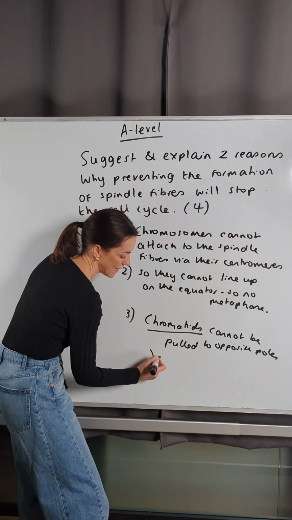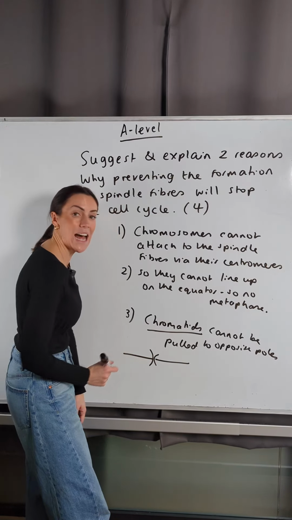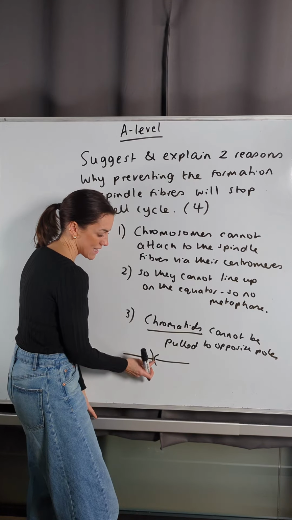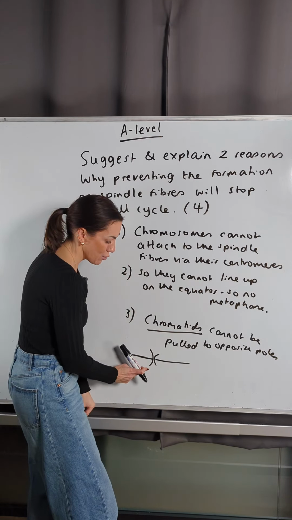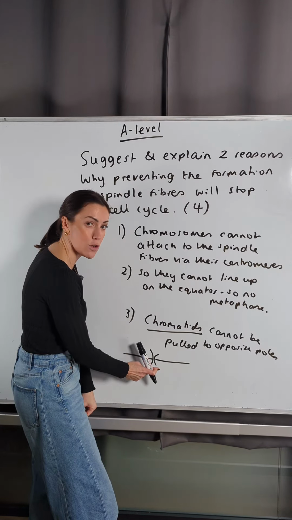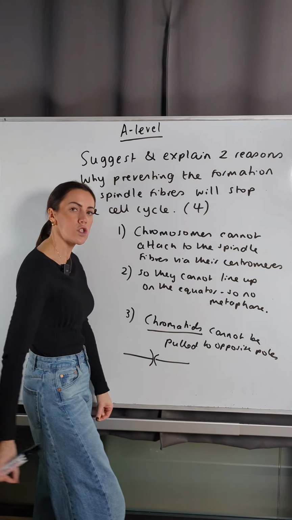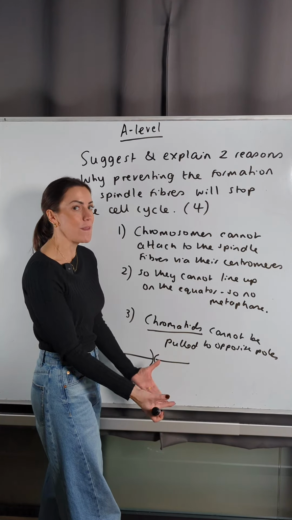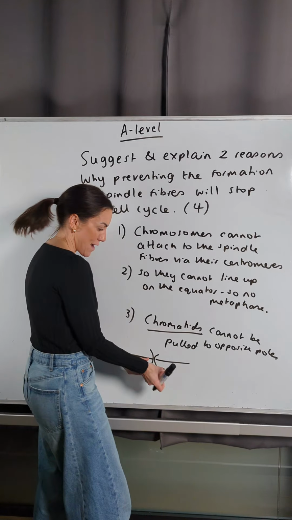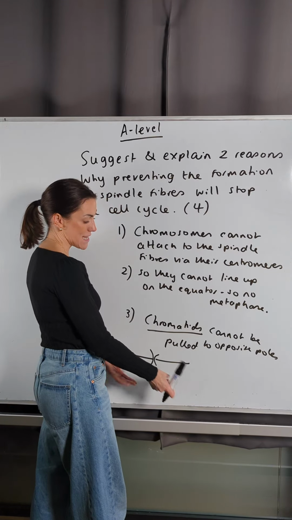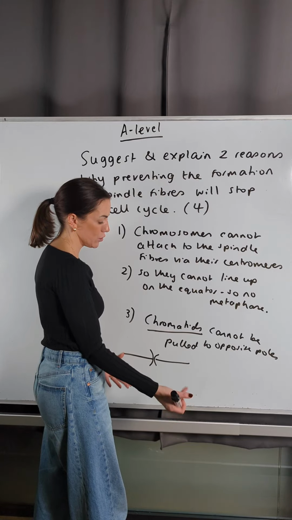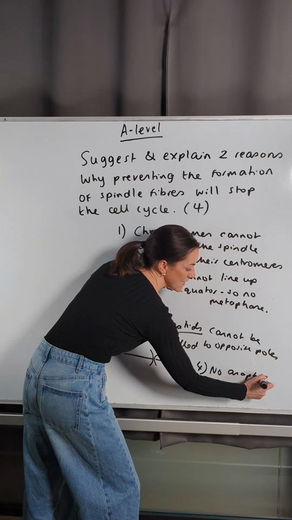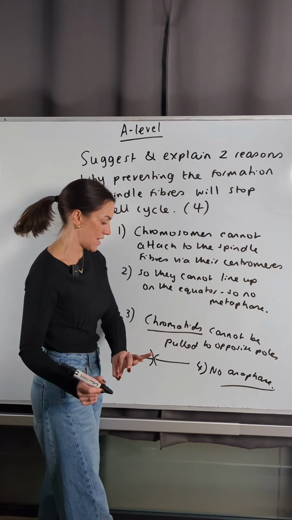Because remember, once they line up on the equator, attached to the spindle fibres like this, the spindle fibres shorten or contract, the centromere splits, and now we say the chromatids or the sister chromatids are pulled towards opposite poles. Well, if they couldn't attach to the spindle fibres, they couldn't line up on the equator, there's no spindle fibres to contract, those chromatids are not going to be separated or pulled to opposite poles. So then we can say no anaphase, which is the name of that stage where that occurs.